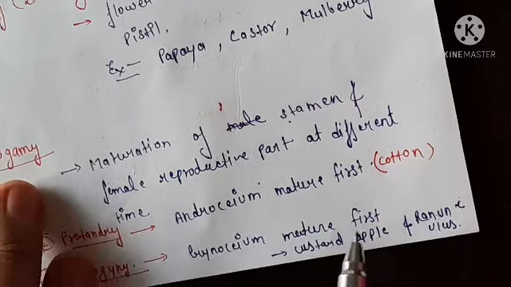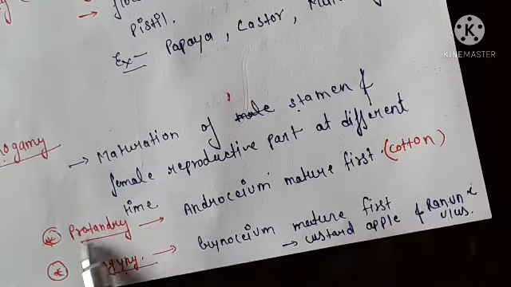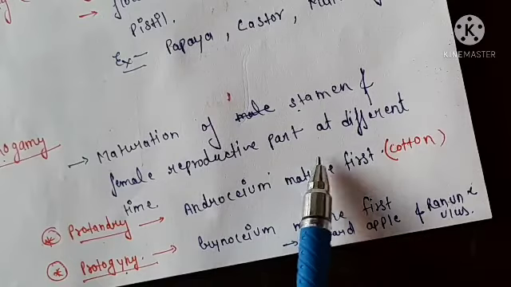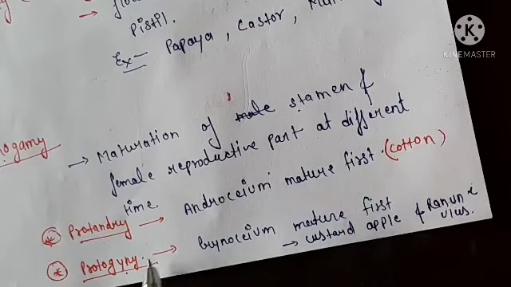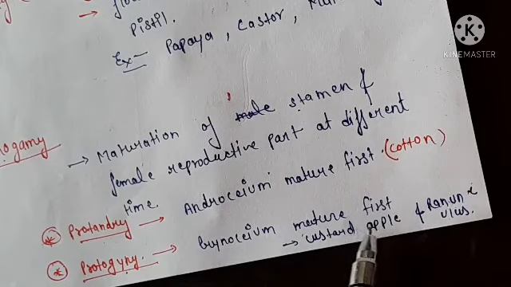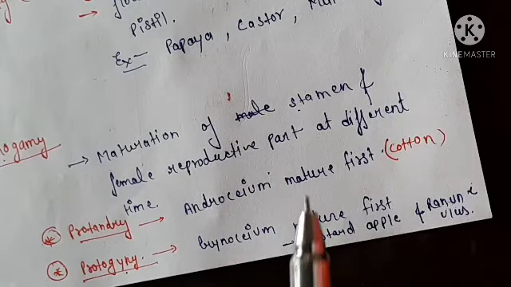So protandry: androecium matures first, for example cotton and okra. Protogyny: gynoecium matures first, for example custard apple and ranunculus.